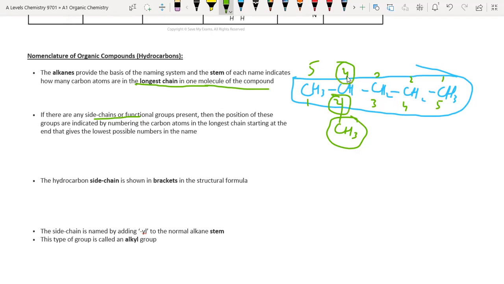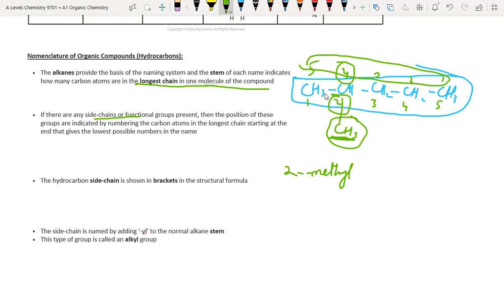So this type of numbering is not suitable for this compound. Now we have to name this side chain. It is methyl, as it is the derivative of methane. What is the position of this methyl? 2-methyl.